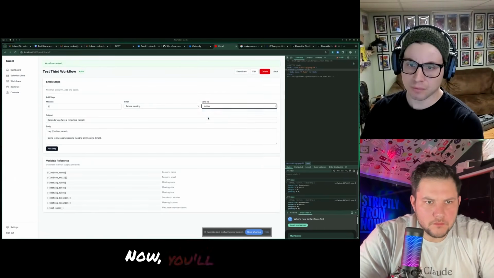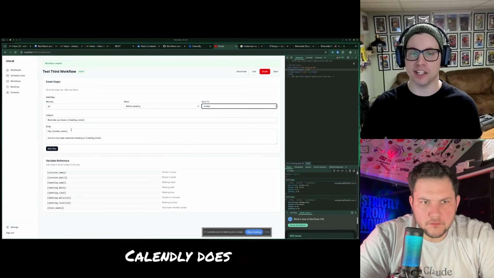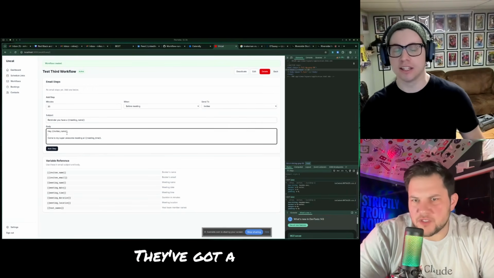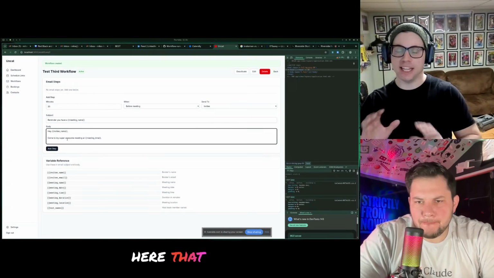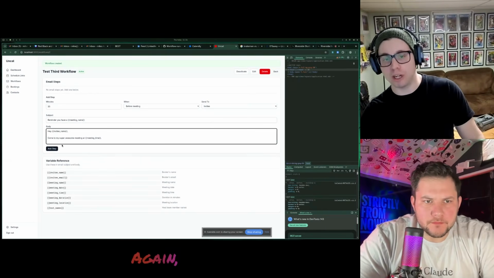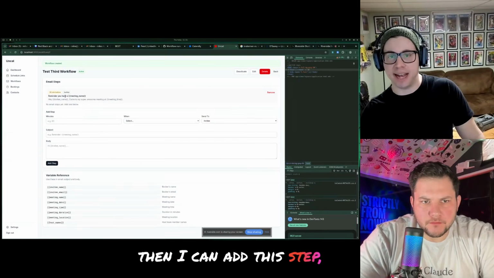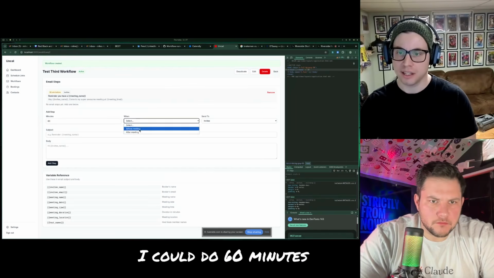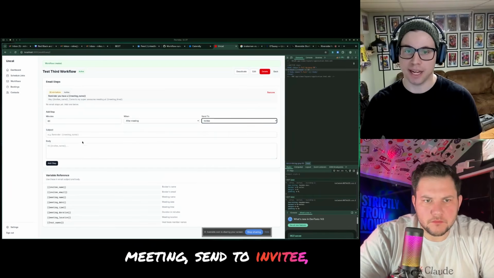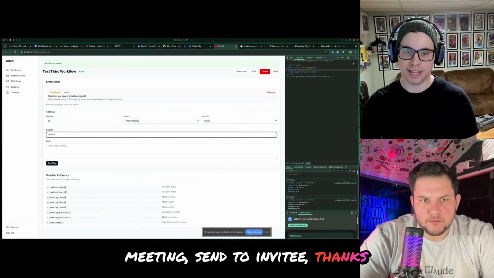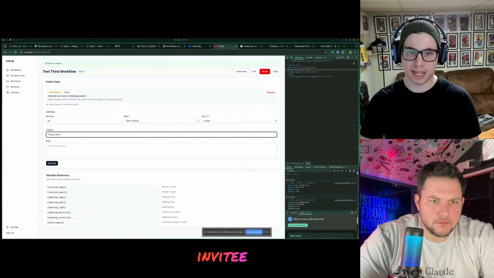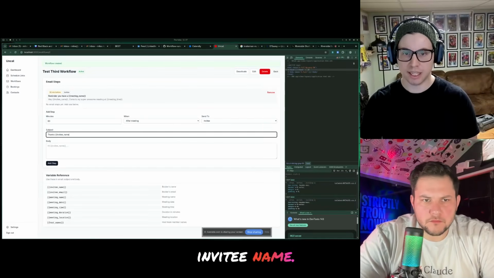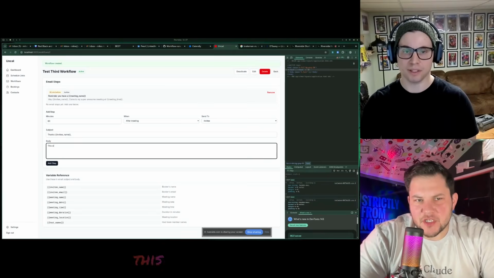Now, you'll already notice that Calendly does some nice things. They've got templates, a little editor in here that lets you do a little bit more. Again, we're not looking, and then I can add this step, and then I can add another step. I could do 60 minutes after meeting, send to invitee. Thanks, invitee name.